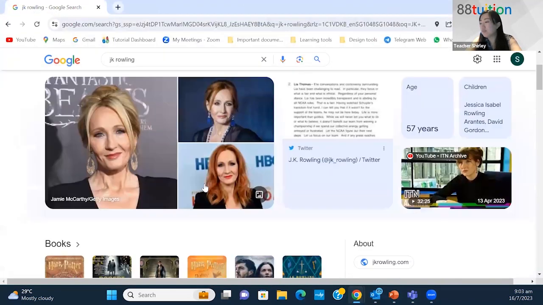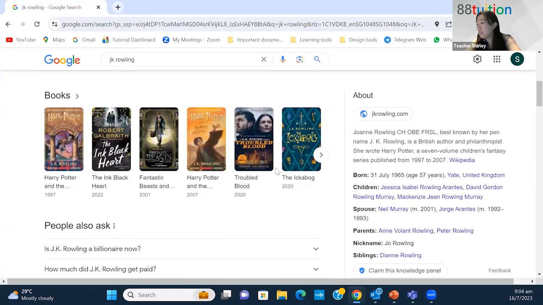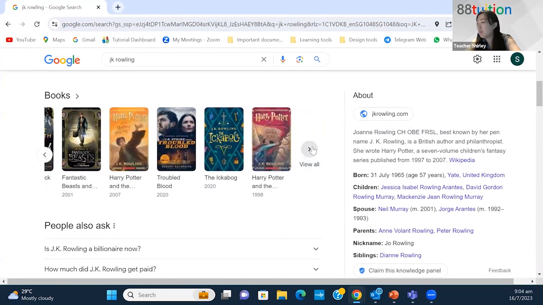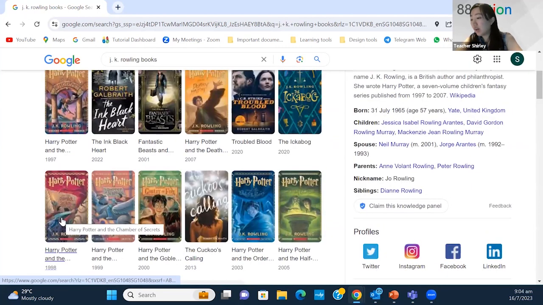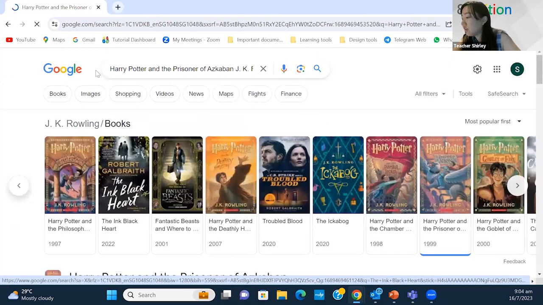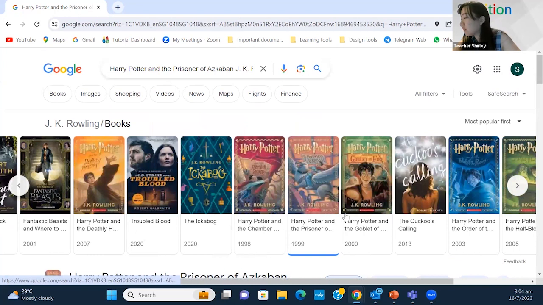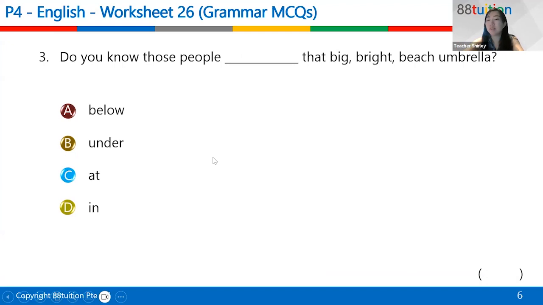So maybe just to set you the context, this is her. And these are the books she has written. Of course, the most famous one will be Harry Potter, and I think there are 7 books in the series. Harry Potter and the Goblet of Fire, Prisoner of Azkaban, Chamber of Secrets. All these are written by her, right? So basically that's that. These are her books. Okay, so of all time. All right, now next one.